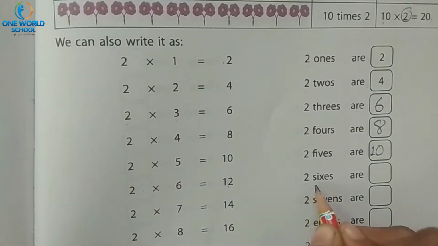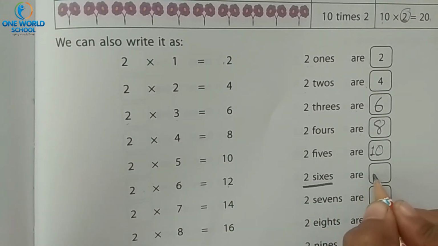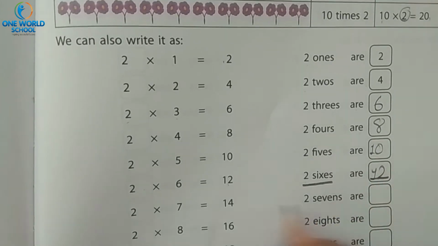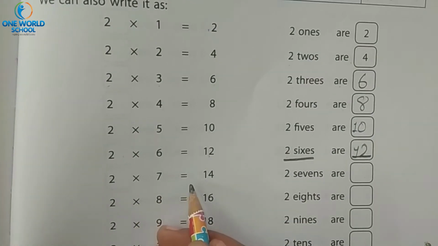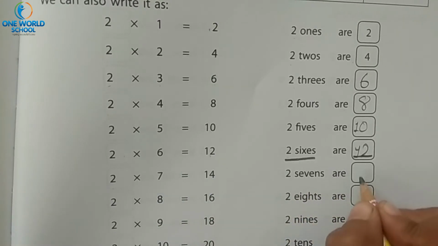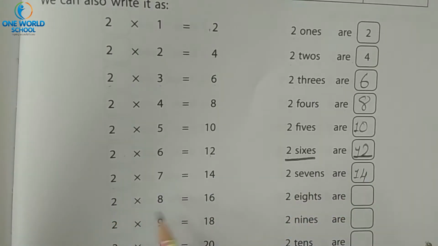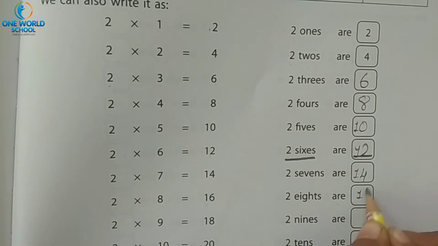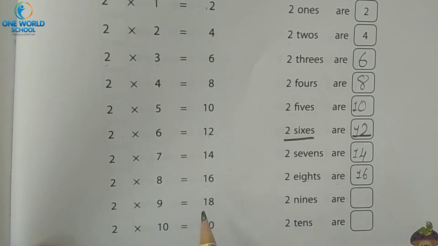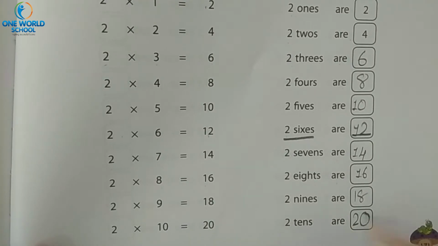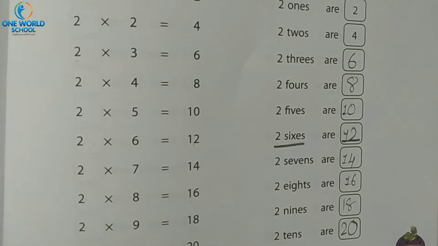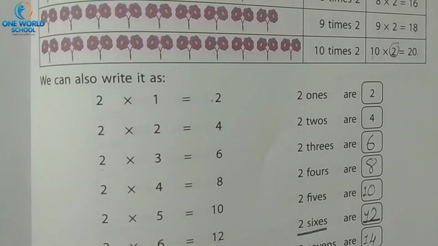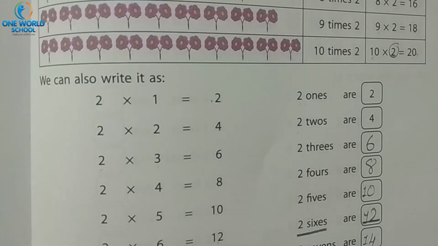If we add 2 six times, then 2 sixes are 12. 2 sevens are 14. 2 eights are 16. 2 nines are 18. And 2 tens are 20. So, now you have learned table of 2. Yes or no? Yes. Now turn the page.